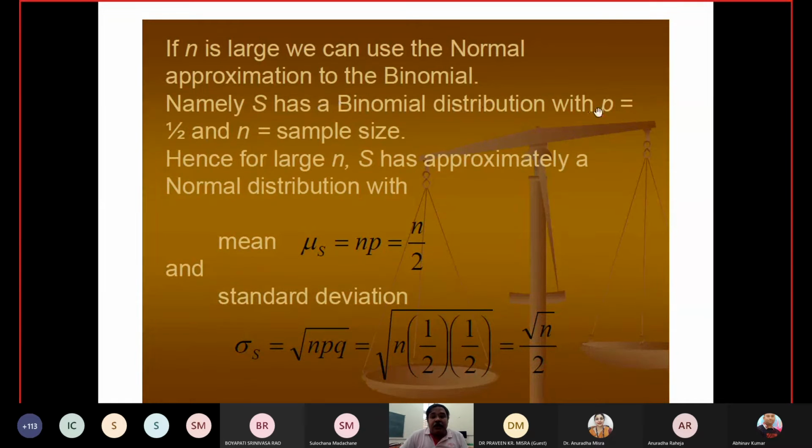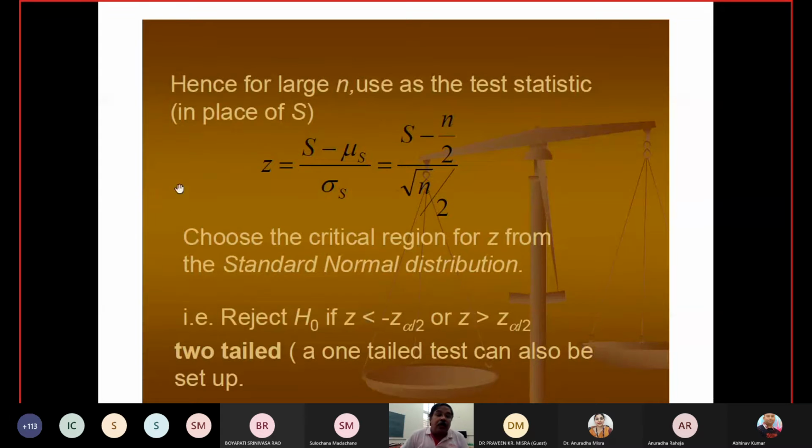Namely, S has a binomial distribution with p equal to 1/2 and n equal to the sample size. Hence, for large n, S has approximately a normal distribution, with mean np, which is n/2, and standard deviation root n upon 2. So now, whatever the situation, you have a mean and standard deviation. Hence for large n, use the test statistic in place of S: Z is equal to S minus mu S divided by sigma S, that is, S minus n/2 divided by root n upon 2.